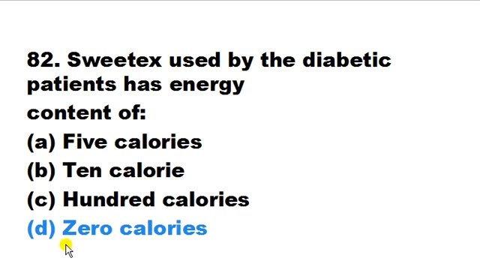इसमें कितनी calories, energy कितनी होती है? 0 calories होती है, but it provides sweetness. If they are taking milk or tea, they are used basically in milk and tea for enhancing the flavor like a sweetener or sugar. तो sugar जैसा होता है ये, but they are not actually sugar because they do not provide any calories. So it is mainly used in the United Kingdom in place of sugar. It's basically an artificial sweetener.